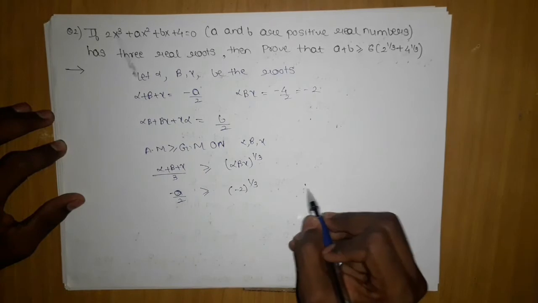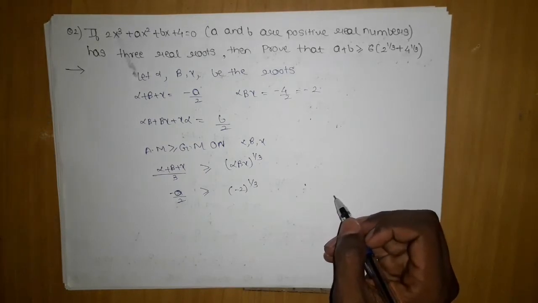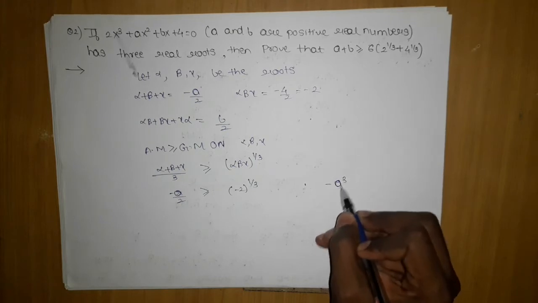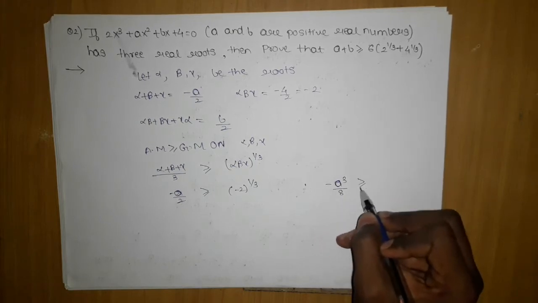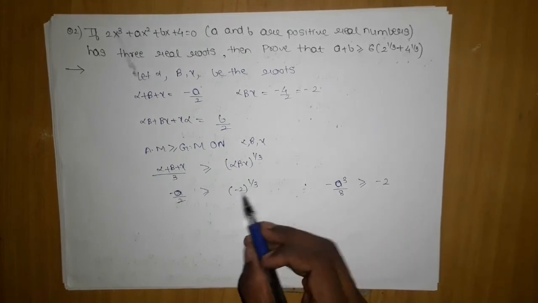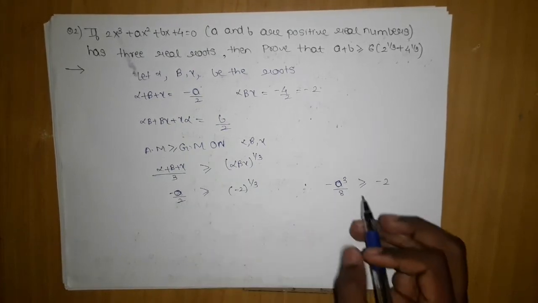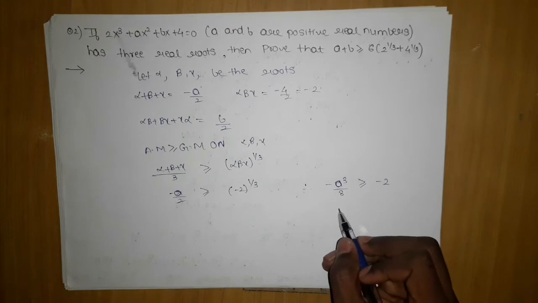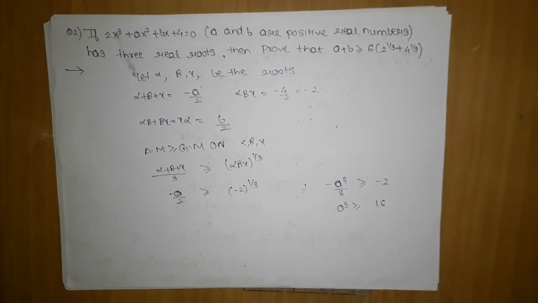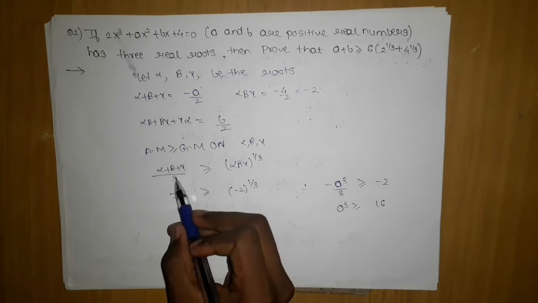We will move it here, giving minus a cubed upon 8 is greater than or equal to minus 2, so this will cancel out, giving finally a cubed is greater than or equal to 16. Sorry, it is 3.